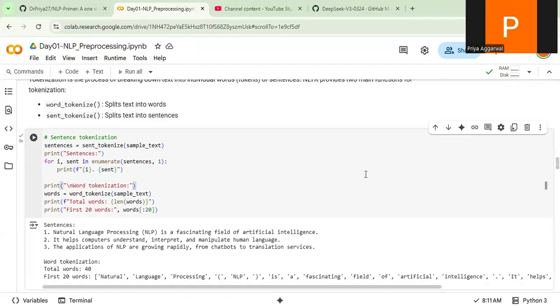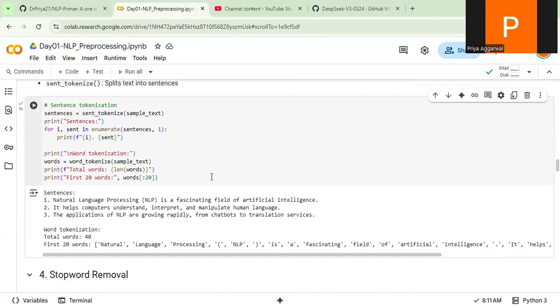Now coming to the next one, word tokenization. Again, you can use word_tokenize on the sample text to get the words, and you can see that the total number of words is 40. I printed the length of my words, the number of tokens in the sample text, and it came out to be 40.